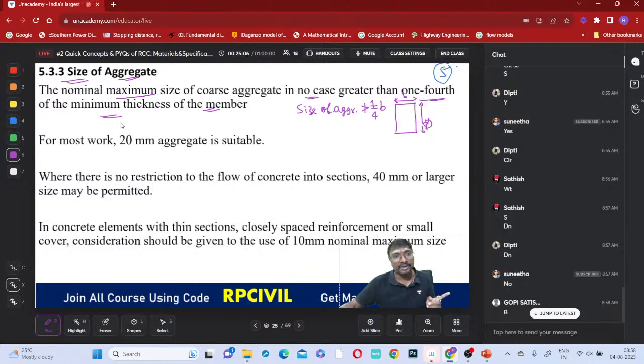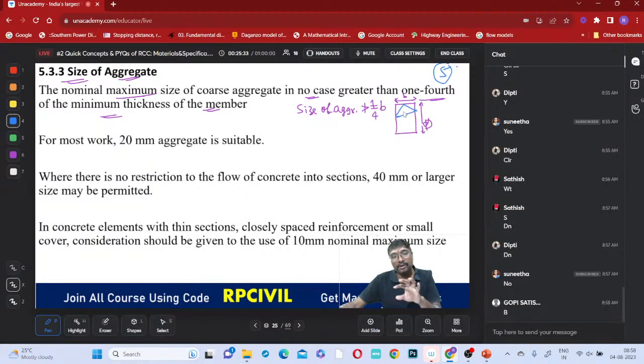Not greater than 1/4 of the minimum thickness. Which one is the minimum thickness? B is the minimum thickness now. Why? Because if the aggregate size is very large, suppose you have only one aggregate here, is it a proper way of construction? When you have only one aggregate here, can you ensure proper bonding with other aggregates?